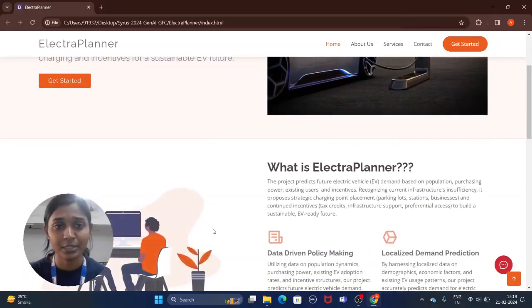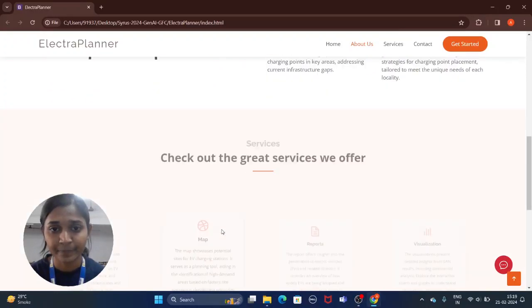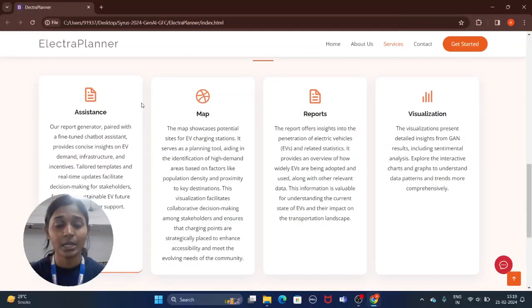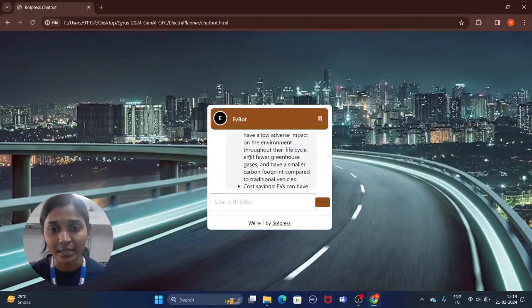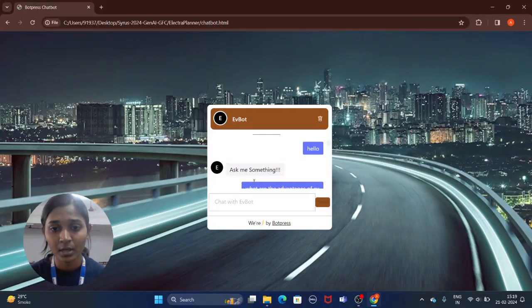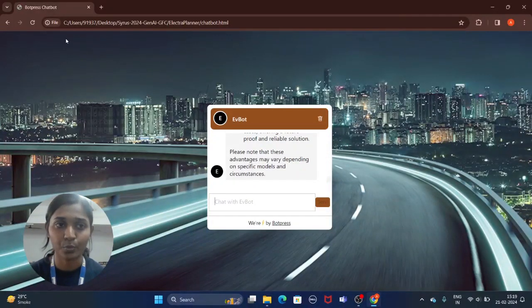So moving on to the implementation, this is the basic UI which suggests the objectives of the project. The functionalities are as follows. Now, assistance is the feature for individuals. We have two user bases for the project. One is individuals who wish to invest in EVs, and the other one are the institutions who build EV infrastructure. So, assistance is majorly for the users. It's a chatbot which has knowledge base about electronic vehicles, and this is how you could converse with the chatbot and ask them your doubts about EVs. You can ask any such doubts and the chatbot would answer.